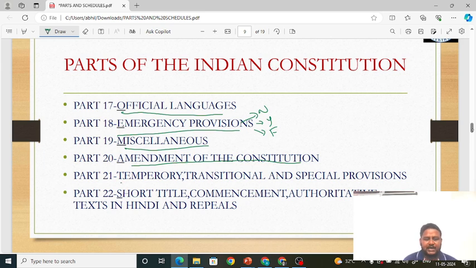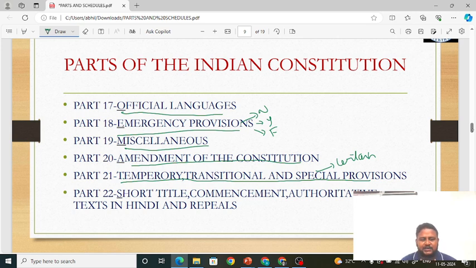So next, coming to part 21. Temporary, transition and special provisions. Temporary means which is not permanent, like the word itself says. Transition means something that is changeable. Changeable provision means some provisions which can be changed from union level to state level or from state level to union level. That is the meaning of transitional provisions. Special provisions means that with respect to certain sections of society, some special provisions can be given, like for women and children, the elderly, and differently abled people. That is spoken in part 21.